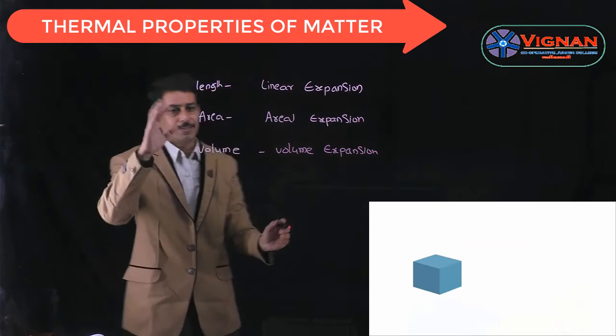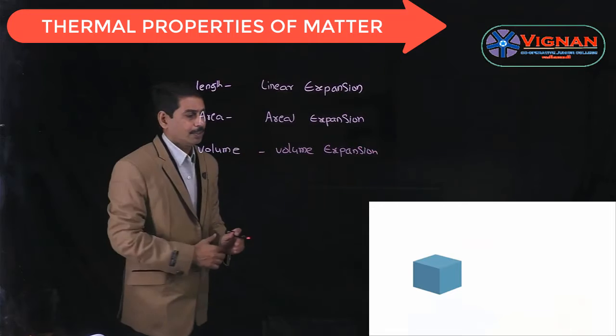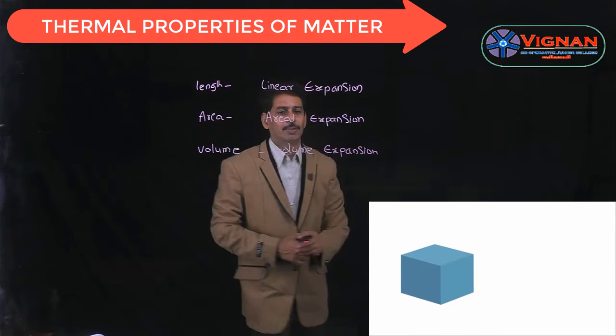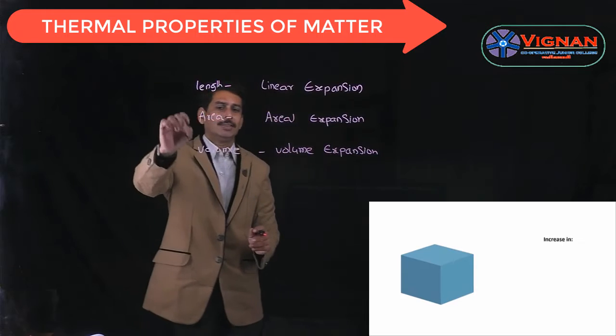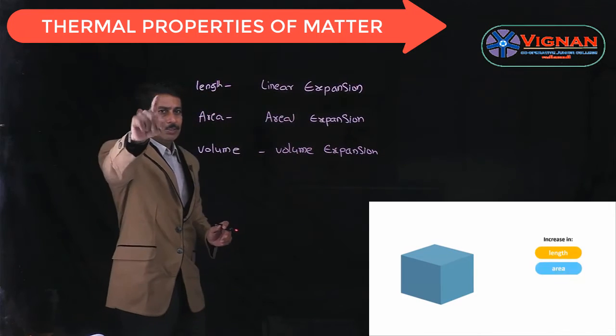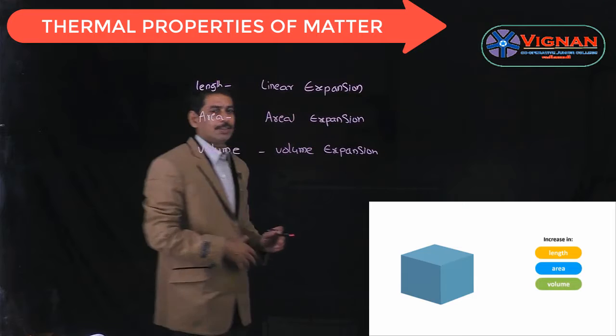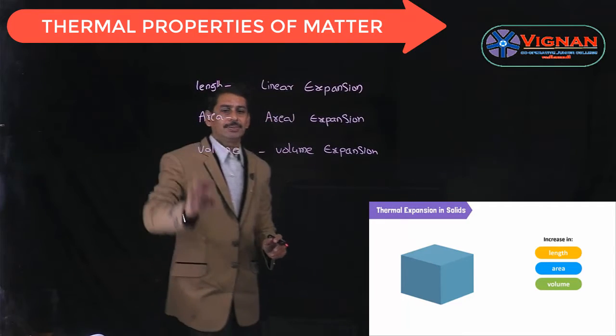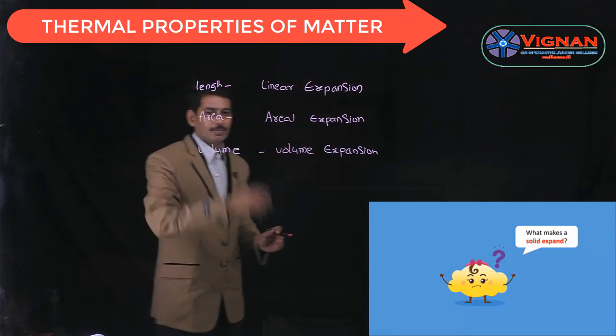So whenever a solid is heated, the amplitude of vibration of particles increases, thereby there is an overall change in the shape of the body. That change may be in length, area or volume. If there is a change in length, it is called linear expansion. If there is a change in area, it is called areal expansion. And if there is a change in volume of the body, that is called volume expansion.